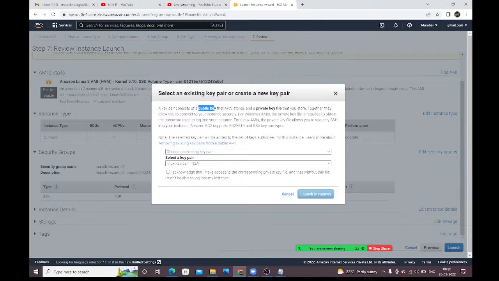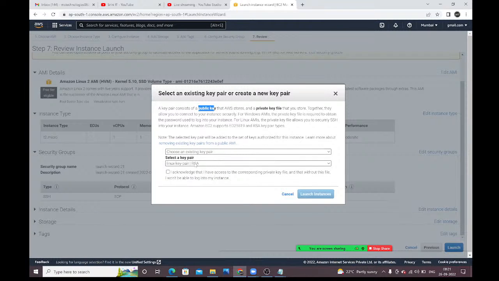Wherever that private key is downloaded in your system, you need to go to that location. From there only you can connect with this Linux machine. Internally, it will check that the private key and public key both match. Then only you will get access to this Linux machine, guys. Here what is happening, guys?